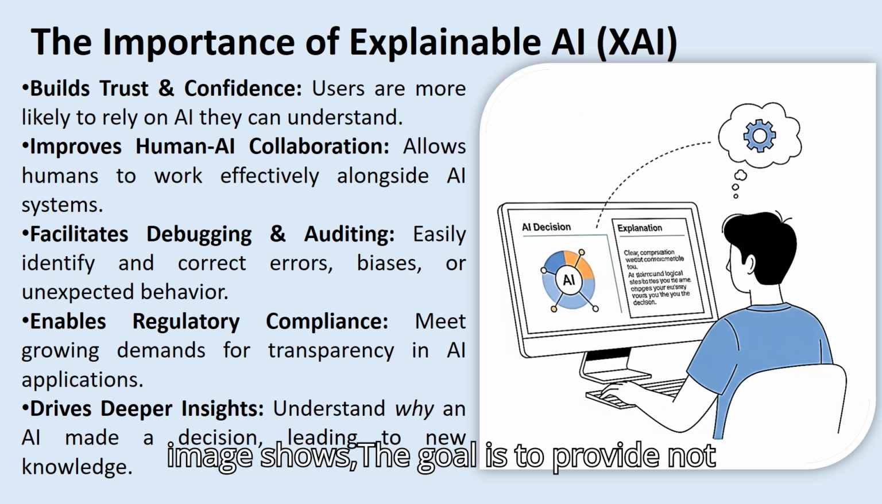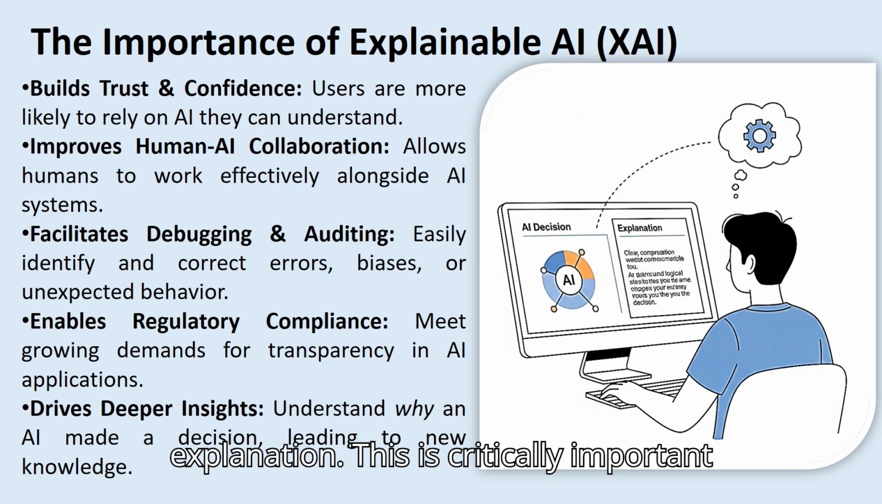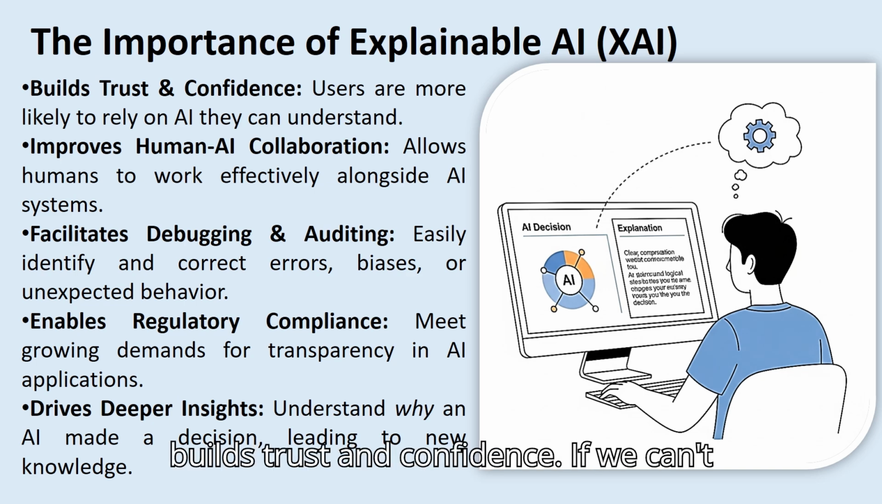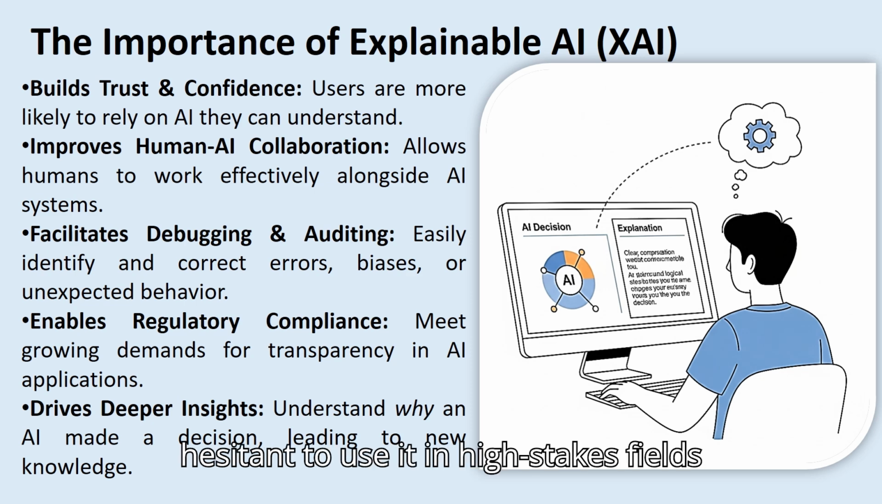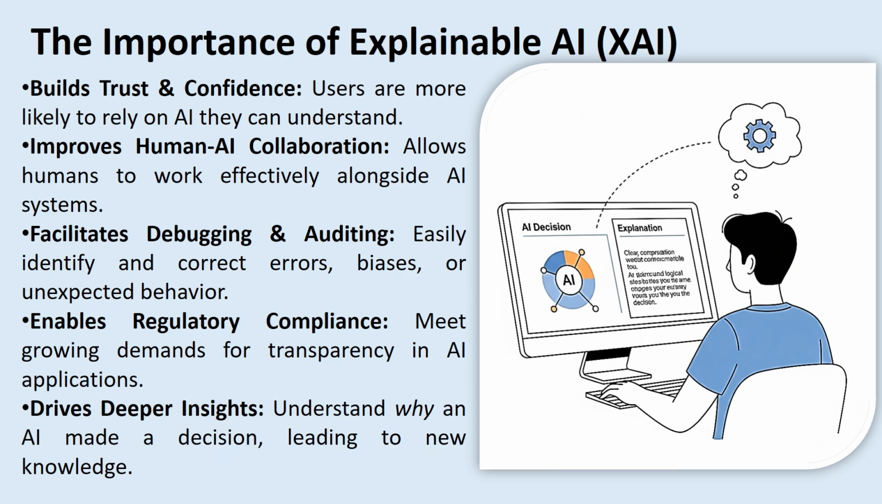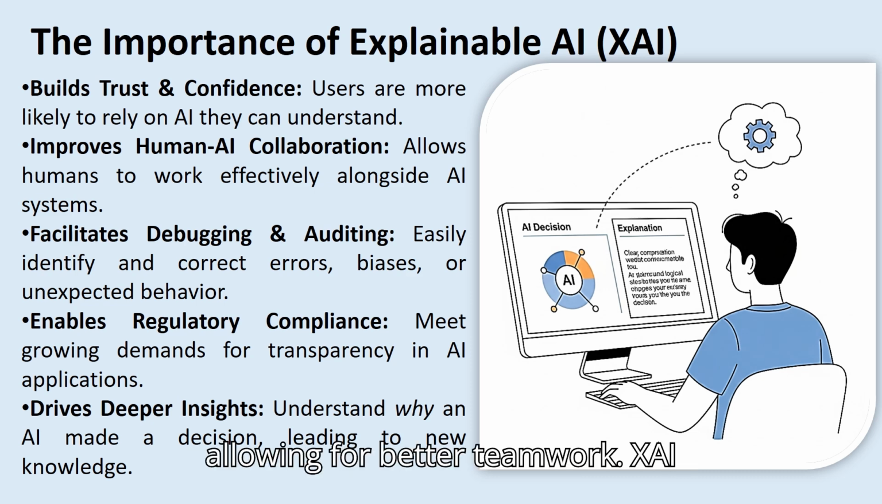As the image shows, the goal is to provide not just an output, but also a clear explanation. This is critically important for several reasons. First, it builds trust and confidence. If we can't understand an AI's reasoning, we'll be hesitant to use it in high-stakes fields like medicine or finance. Second, it improves human-AI collaboration, allowing for better teamwork.